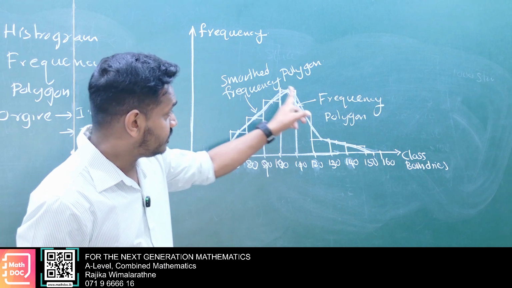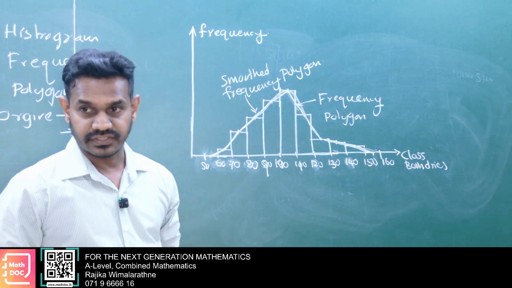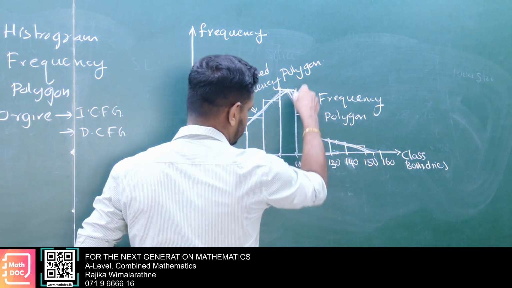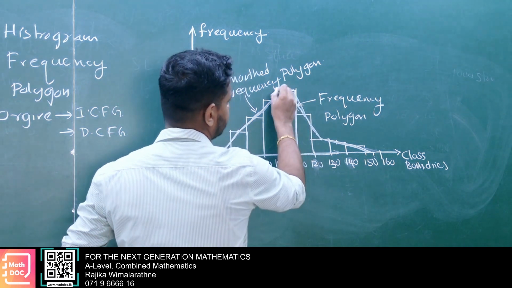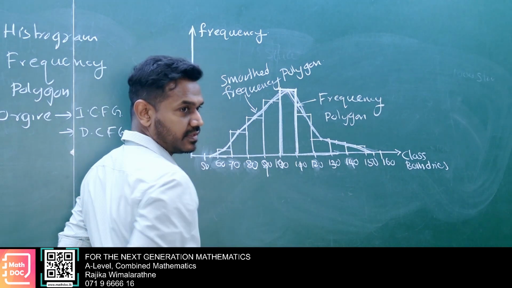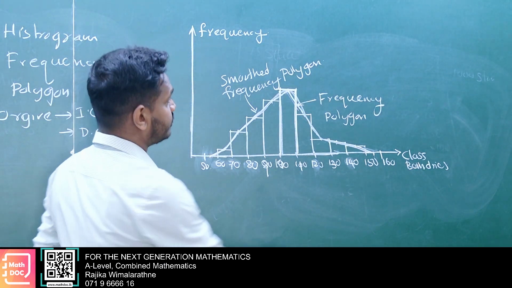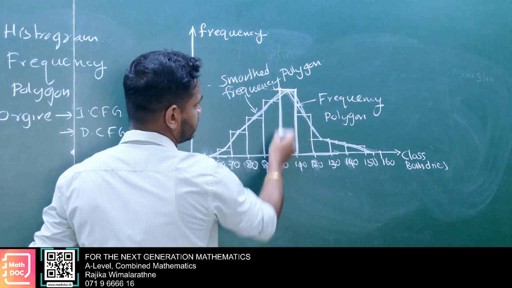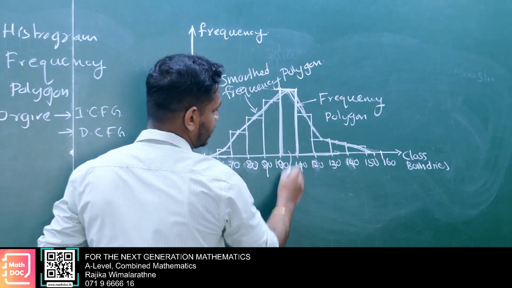Then in the histogram, here is the tallest one, and this class we call the modal class. It has the highest frequency, so the highest frequency class we call the modal class. You better write it.